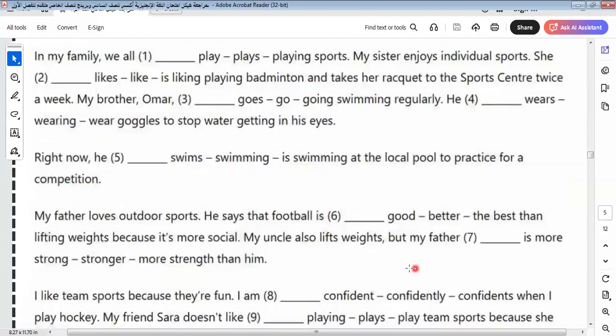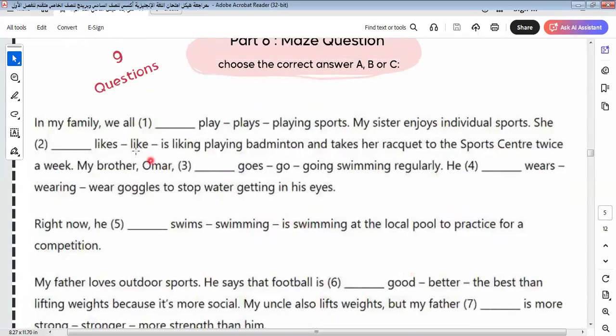Okay, let's do the exercise. Let's do the second one. In my family, we all play sports. It will be play here, not playing. Why? Because we do not have the verb to be, and here the tense will be in the simple form.